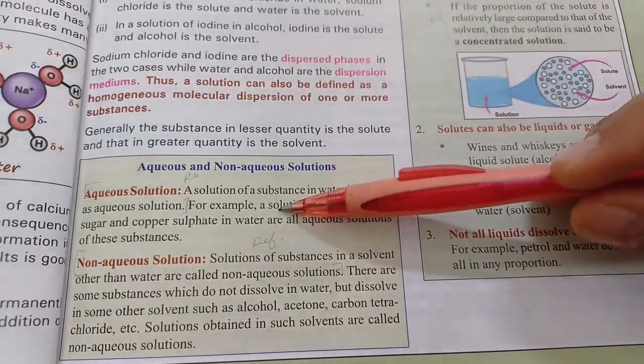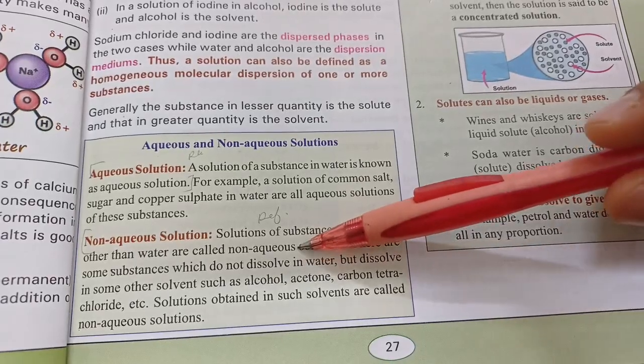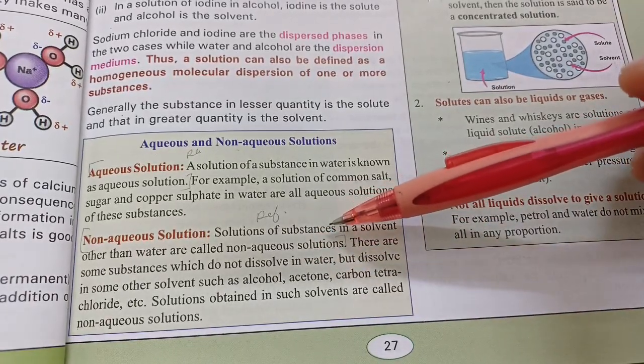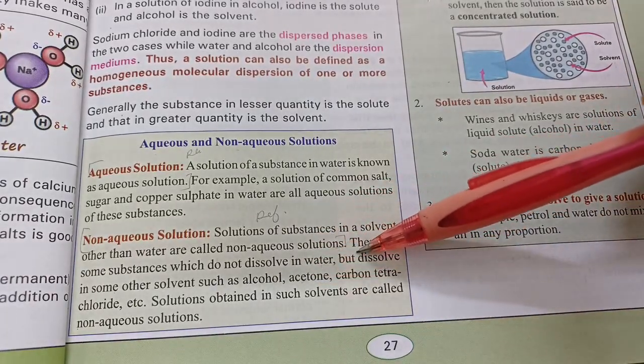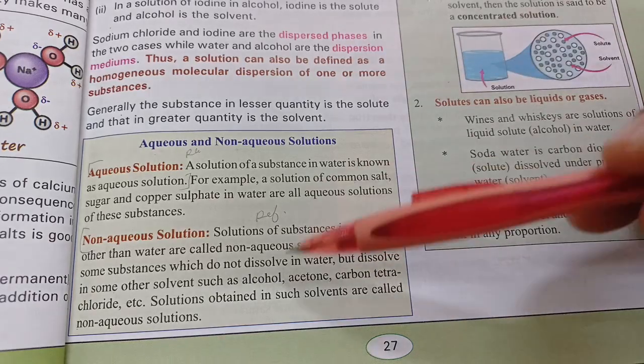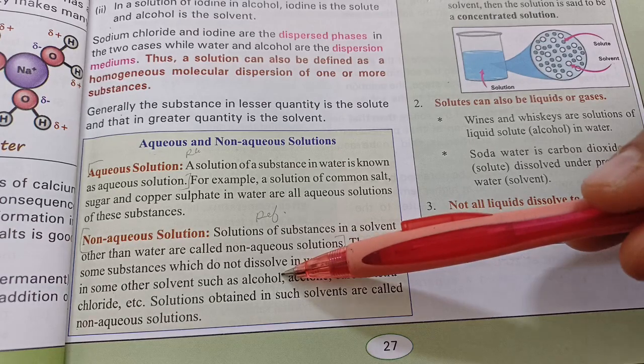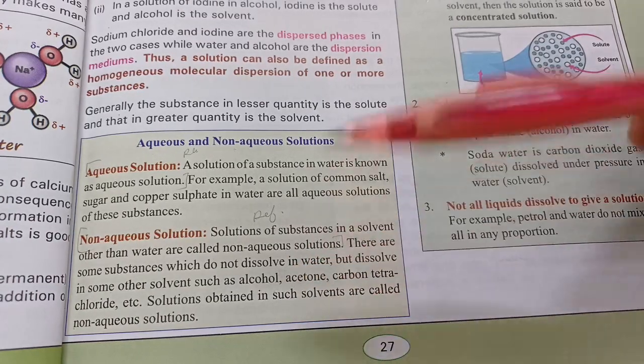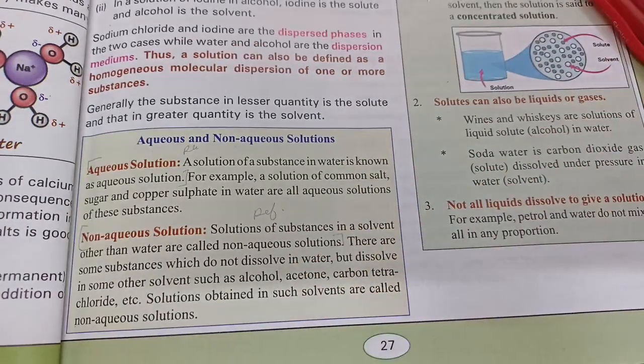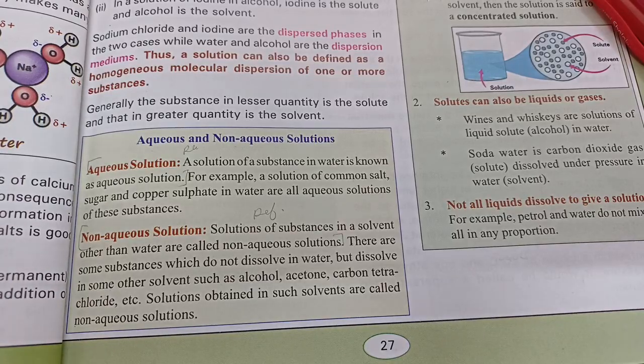Apart from the aqueous solutions, we can even have non-aqueous solutions where the solvent is not water. Solvent can be alcohol, acetone, carbon tetrachloride, etc. Alcohol is also a very good solvent. It dissolves all your sorrows. A lot of chemicals like iodine, naphthalene, chlorophyll, all of these things can dissolve in alcohol.